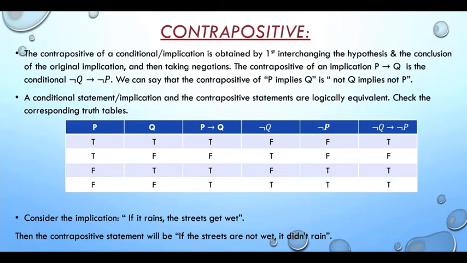What will be its contrapositive? The contrapositive statement will be: if streets are not wet, it didn't rain.